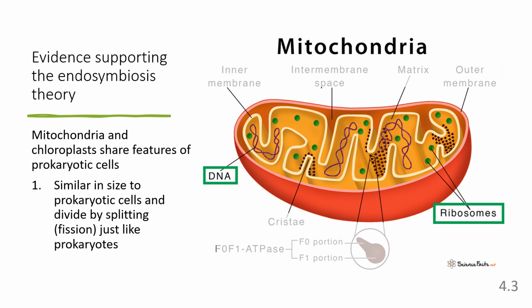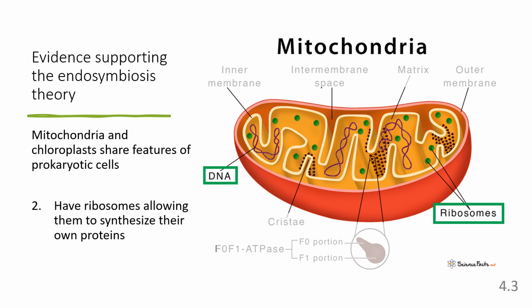Firstly, these two organelles are similar in size to prokaryotic cells. Also, when a eukaryotic cell reproduces, the mitochondria and chloroplasts also divide in the same way that prokaryotic cells reproduce. This is a process called fission that we'll talk more about when we talk about bacteria and archaea. The mitochondria and chloroplasts also have their own ribosomes. Again, the ribosomes are structures in the cell that allow it to synthesize proteins.